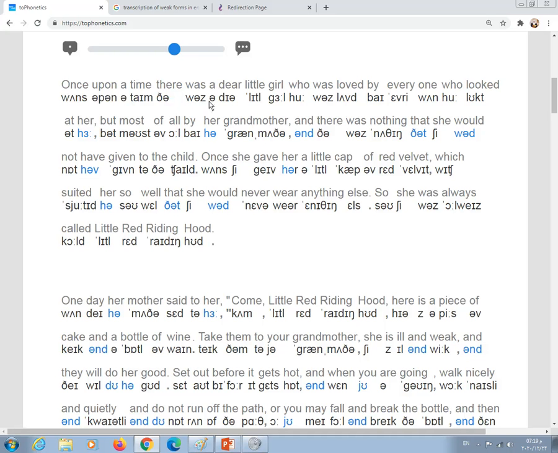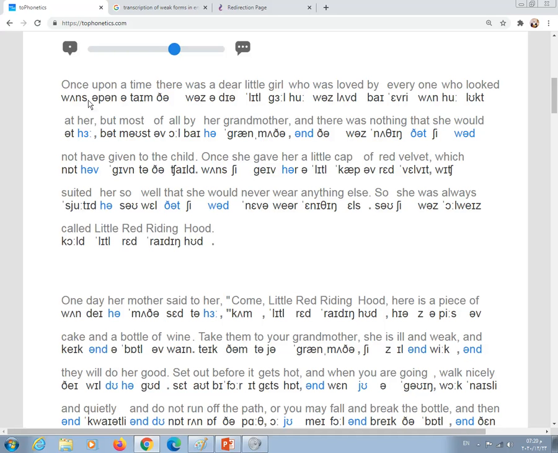Also we have schwa here, because schwa is the vowel that we see in all weak words. This is a mark of weakness, and as long as the word is weak, we use the weak vowel schwa.